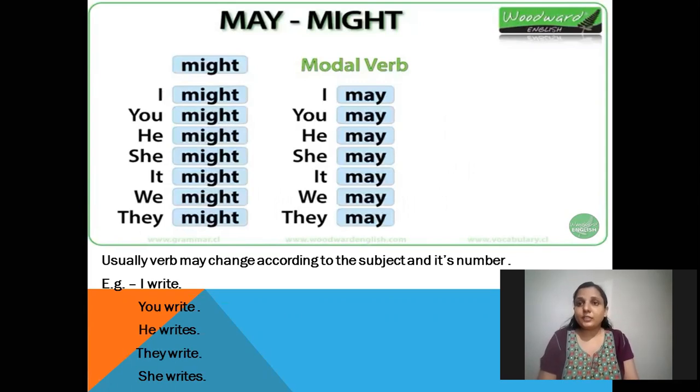See, in this slide, you can see there is no change. I might, you might, he might, she might, it might, we might, they might. In the same way, in may also, I may, you may, he may, she may, it may, we may, and they may. Usually, verbs may change according to the subject and its number. For example, I write, you write, he writes, they write, she writes.